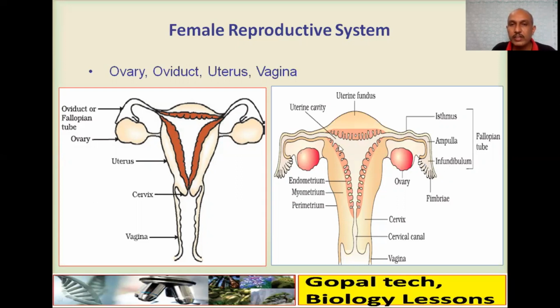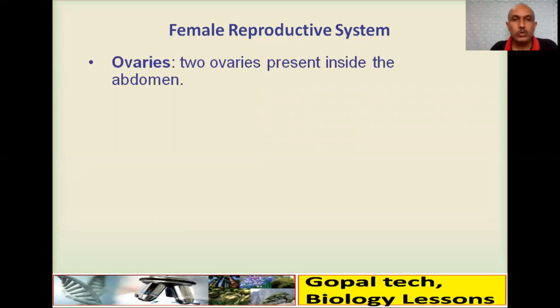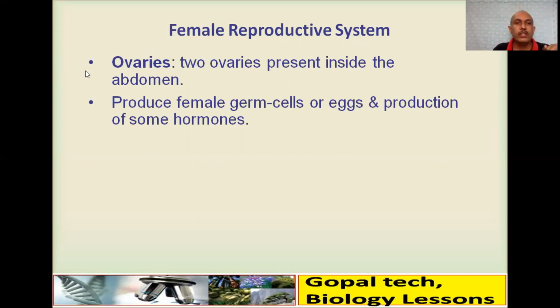And this is the uterine cavity, uterine fundus and the body. Ovaries: two ovaries are present inside the abdomen. Testis outside, ovaries inside. Ovaries produce a female germ cell or egg.